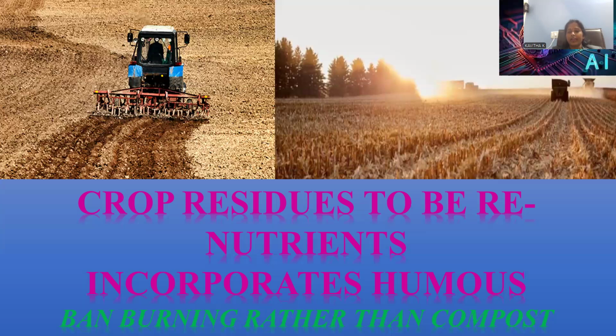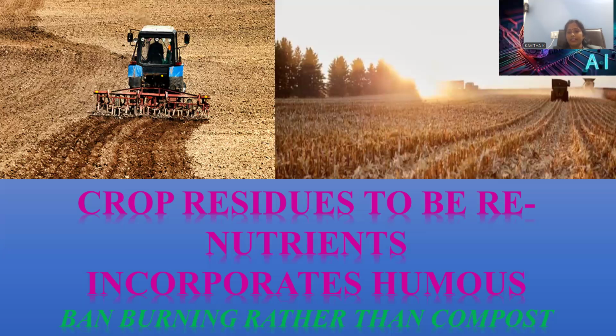How can we effectively utilize crop residues in the re-nutrient process? Re-nutrients are nothing but making them nutrient material again, right? That was the topic taken into consideration. Crop residues to be re-nutrients incorporate humus, the organic matter which is very essential for the growth of the plants and gives nutrient content to the plant material.